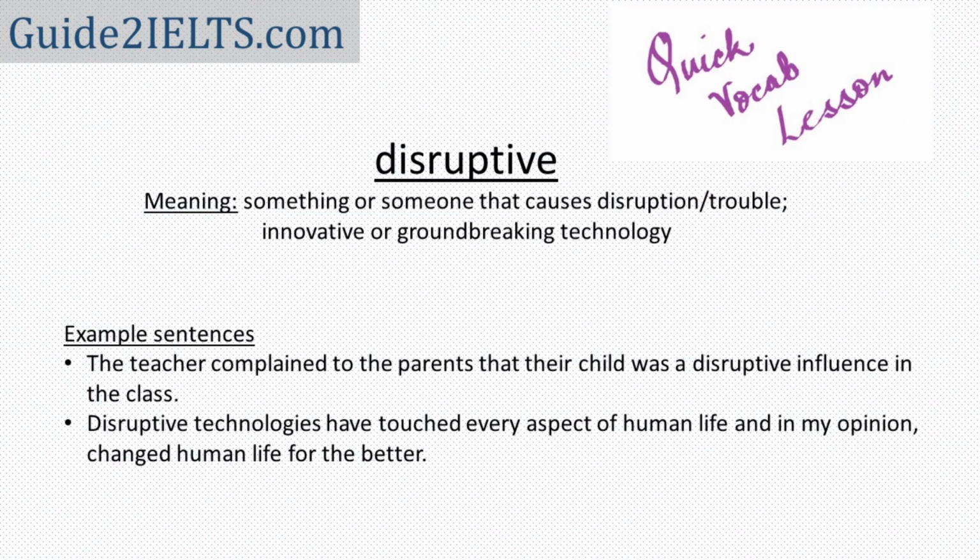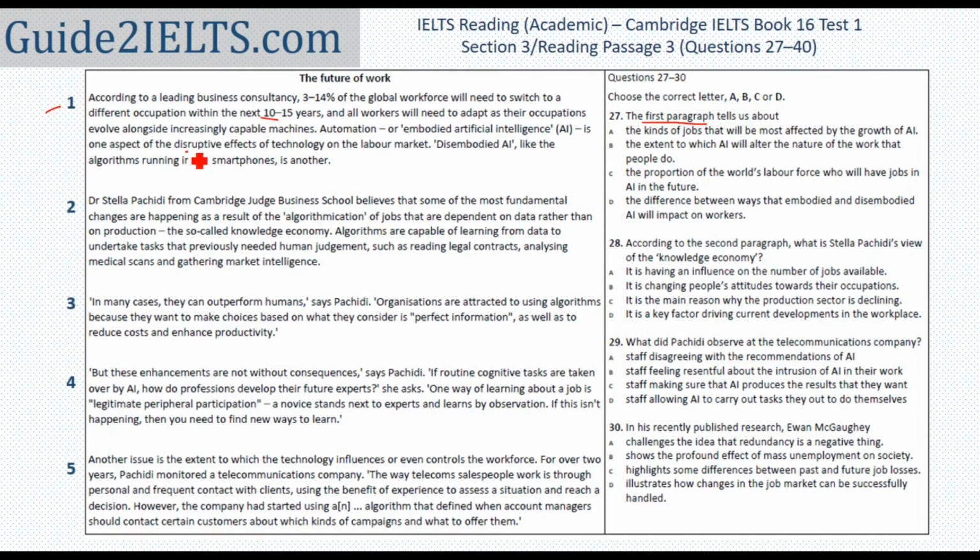Disruptive typically means anything that causes a problem. But when we are referring to technology, it can refer to technology which is innovative, which has widespread impact. However, in this case, because it says disruptive effects of technology, we are in all probability talking about the negative effects of technology. We're talking about how technology can cause problems in labor market.